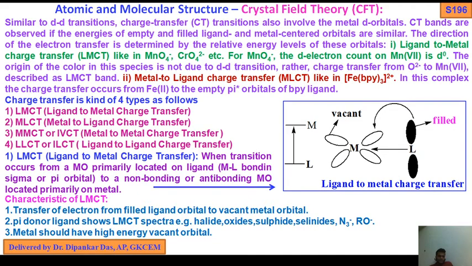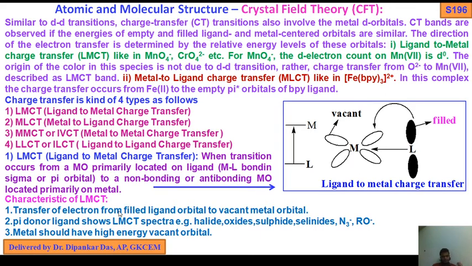First one is LMCT, ligand to metal charge transfer. So ligand to metal charge transfer means the electron goes from ligand to a vacant orbital of the metal. Simple. When transition occurs from an MO primarily located on the ligand, a metal-ligand bonding sigma or pi orbital, to a non-bonding or anti-bonding MO located primarily on the metal.